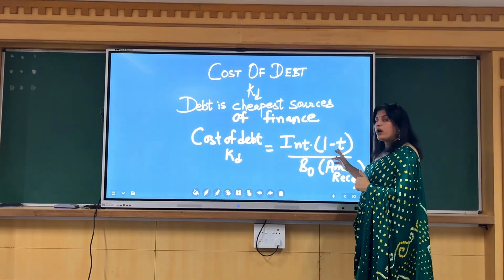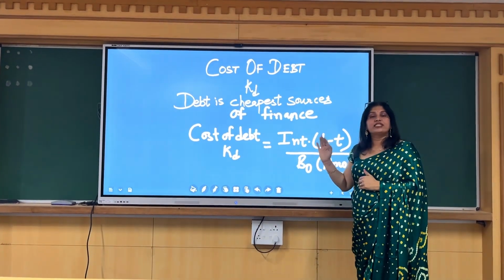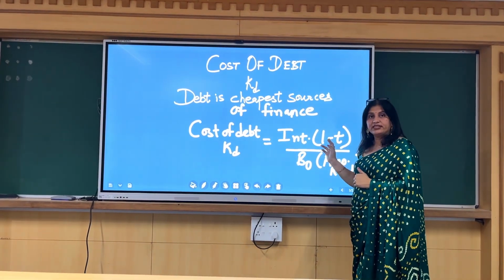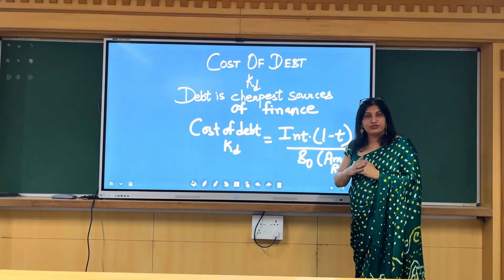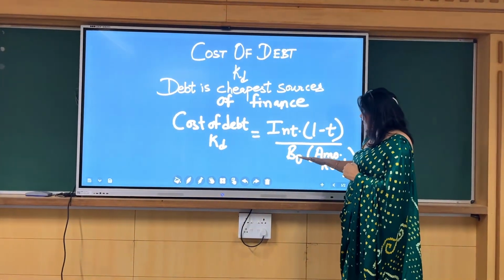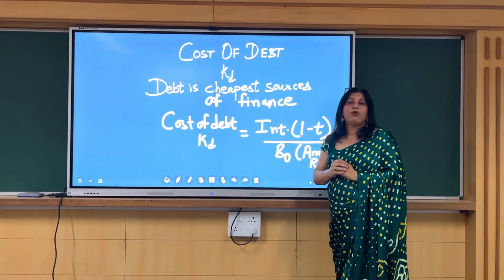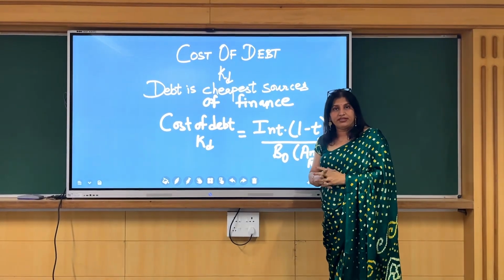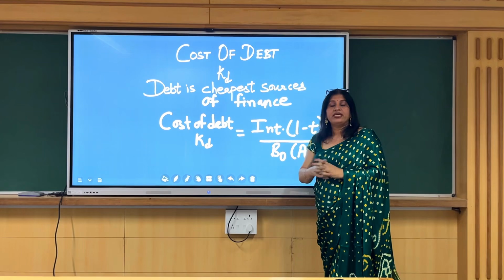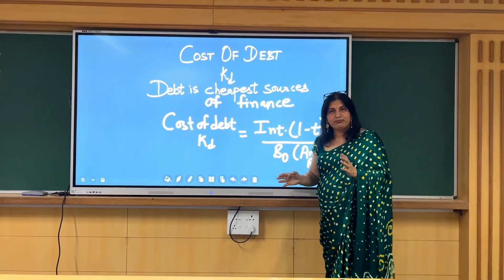Why are we doing 1 minus T? T stands for tax rate. So interest into 1 minus tax rate, for getting the exemption of taxation on the cost of debt, divided by B0, that is the bond value or amount received. Now how do we calculate the bond value and amount received? It is calculated very simply.